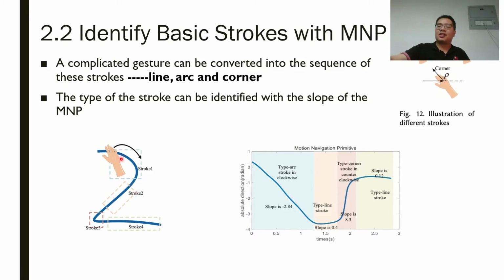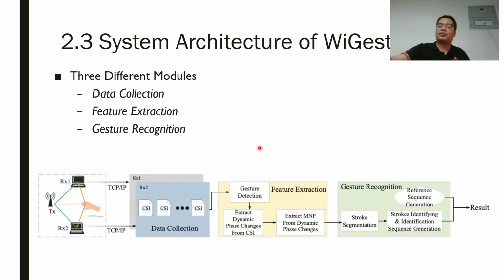Complicated gestures can be decomposed into a combination of strokes, which are line, arc, and circle. Each type of stroke corresponds to different moving direction change speeds. Their MNP patterns are also distinguishable. The temporal sequence of the strokes can act as the representation for gestures in regulation.